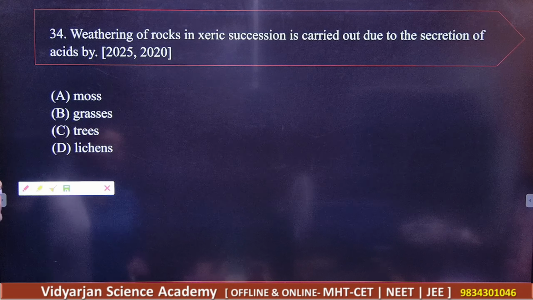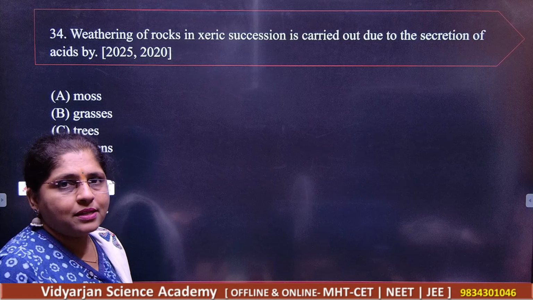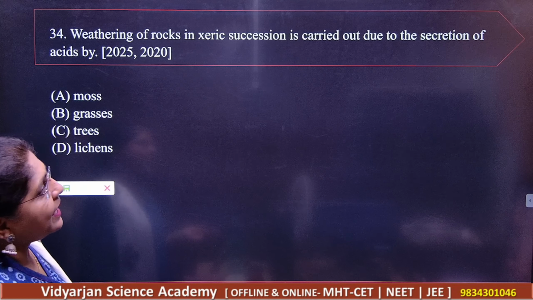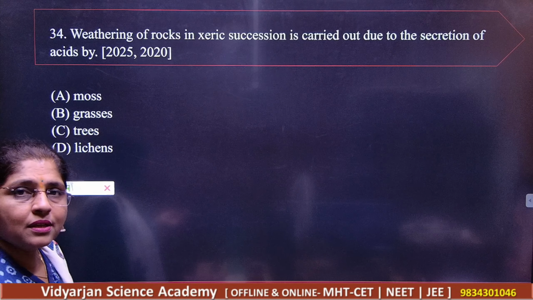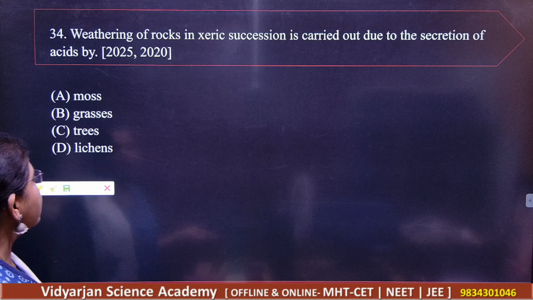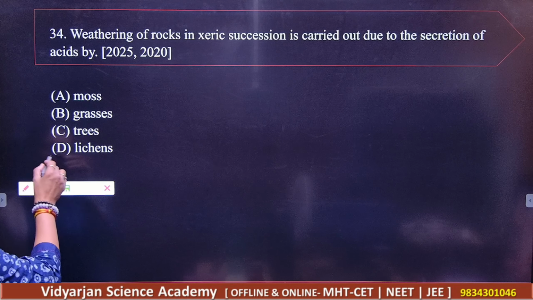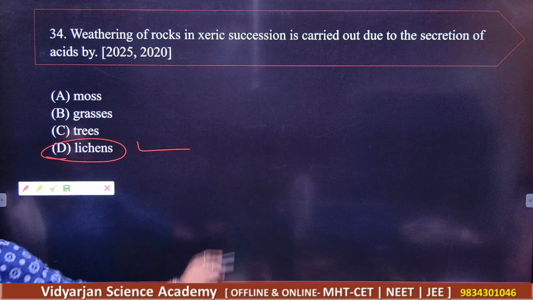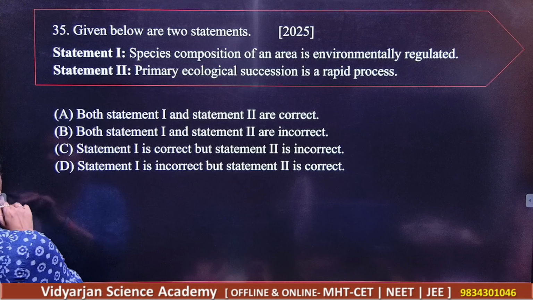Next, weathering of the rocks in xerac succession. You know the xerac succession in desert area is carried out due to oversecretion of the acid by moss, grass, trees, and lichens. So what should be your correct answer? Of course, lichens. Lichens are responsible here. Okay, so mention it perfectly.